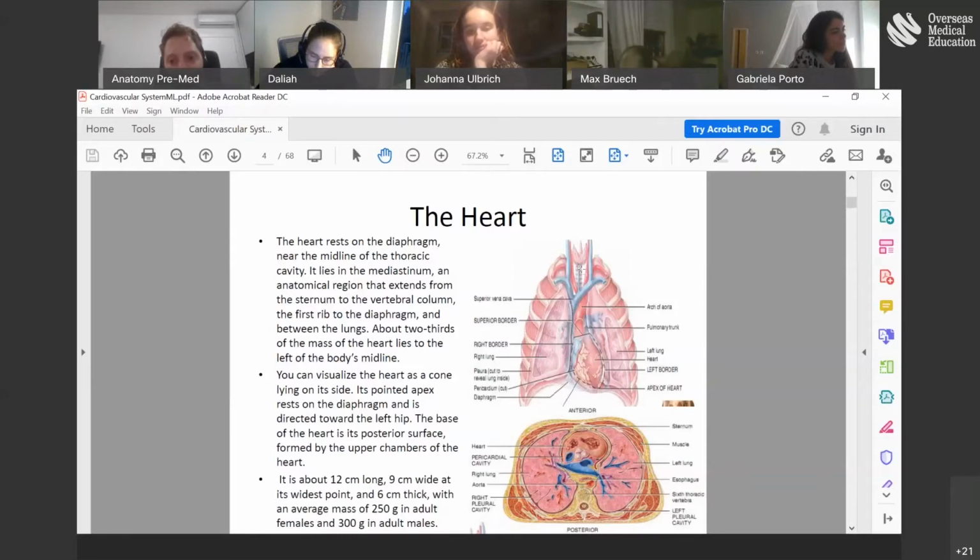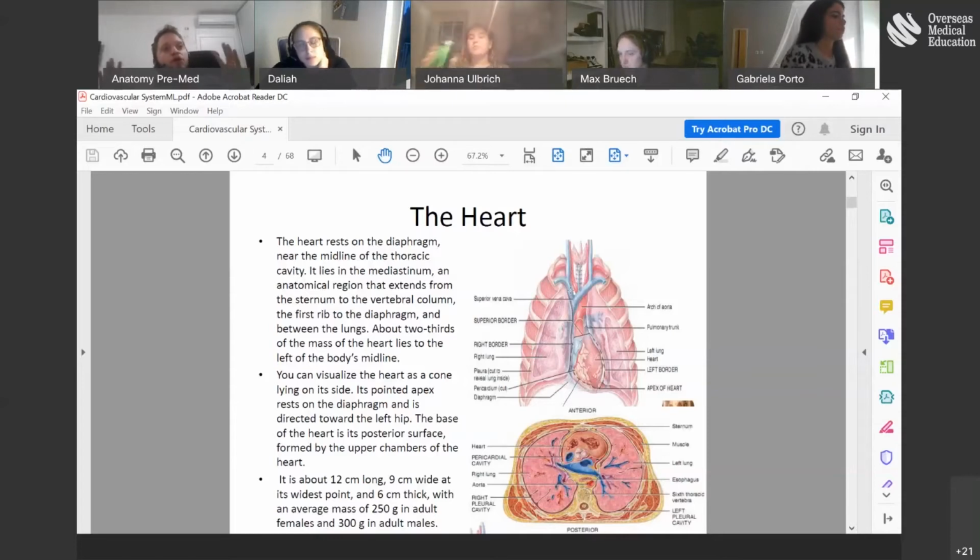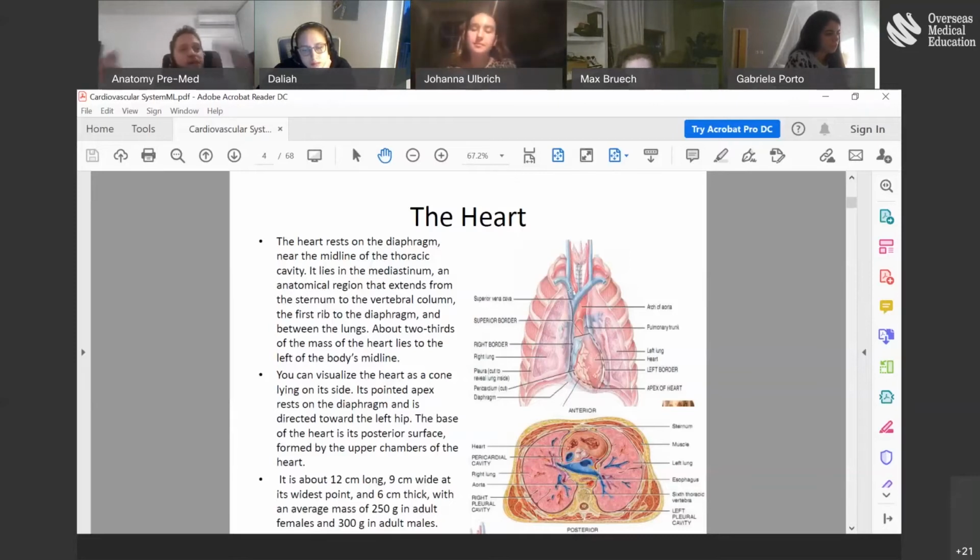You can see here in the back where my cursor is the trachea connected to the lungs. See also the esophagus connecting to the stomach, and you will see some other organs, okay? So when I talk about mediastinum, guys, I don't only talk about the heart. I'm talking about big blood vessels and many other organs passing through.